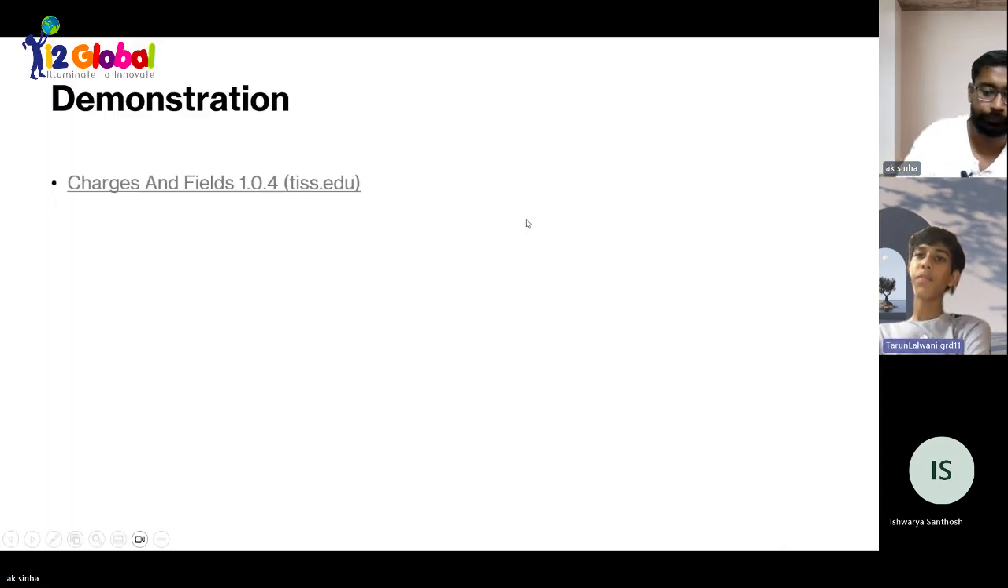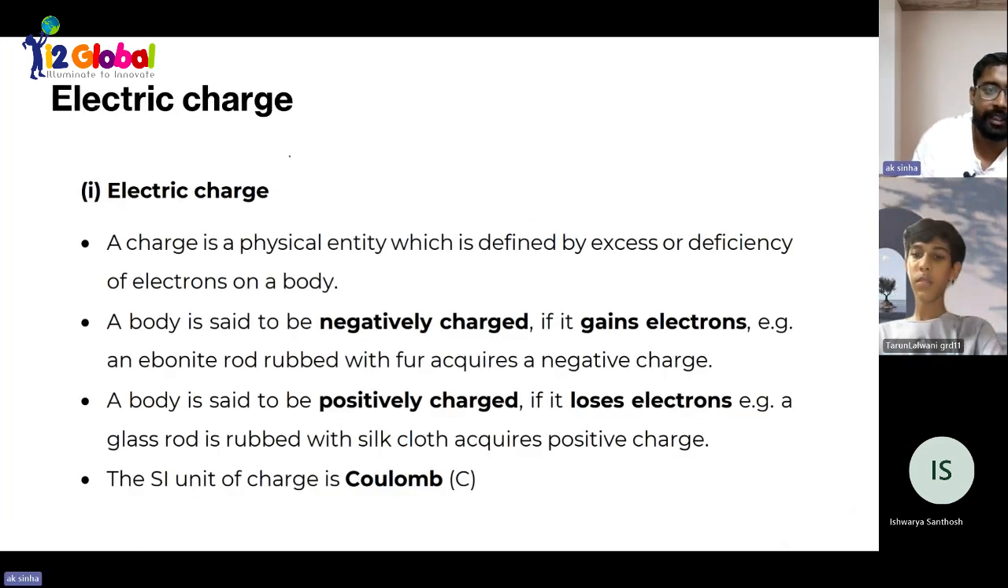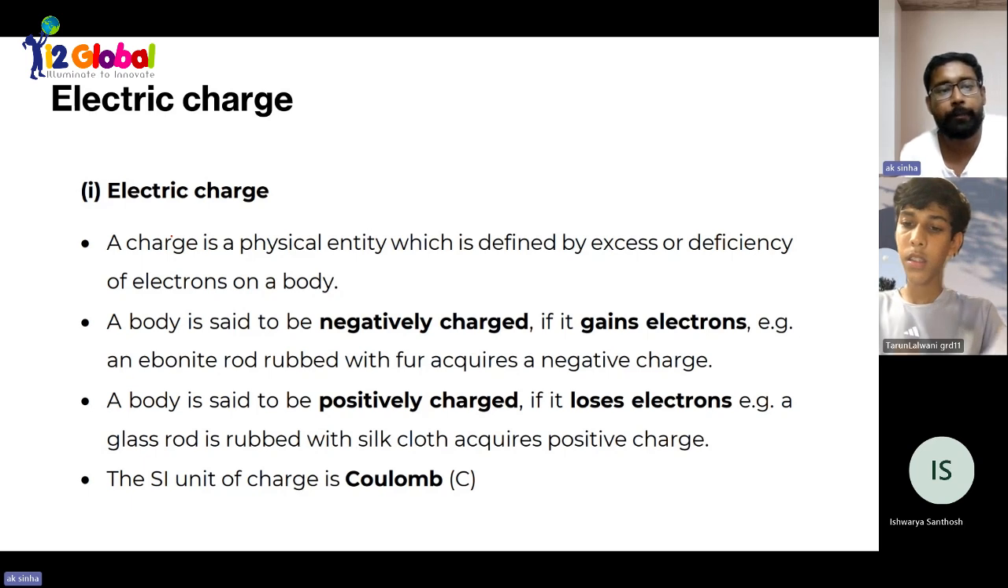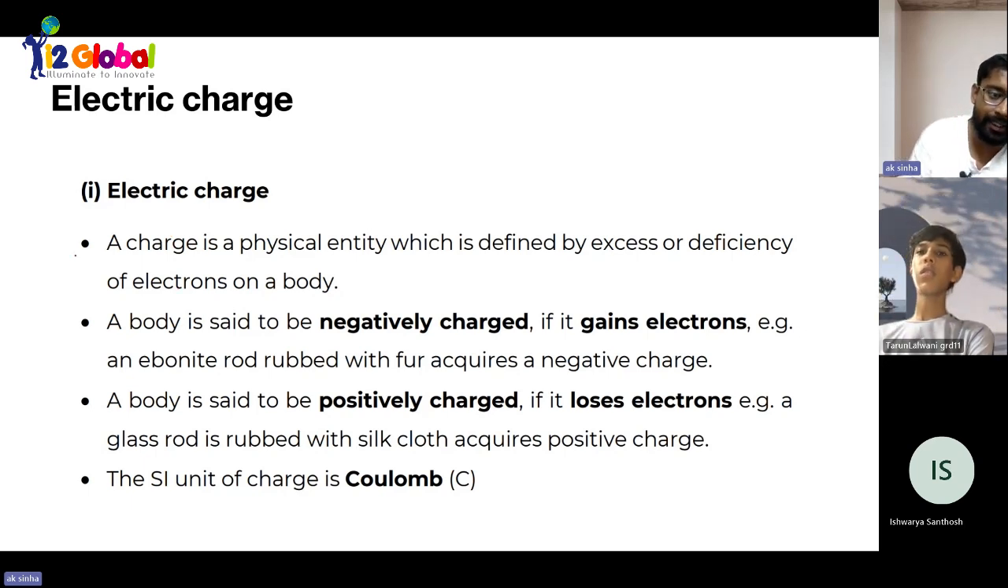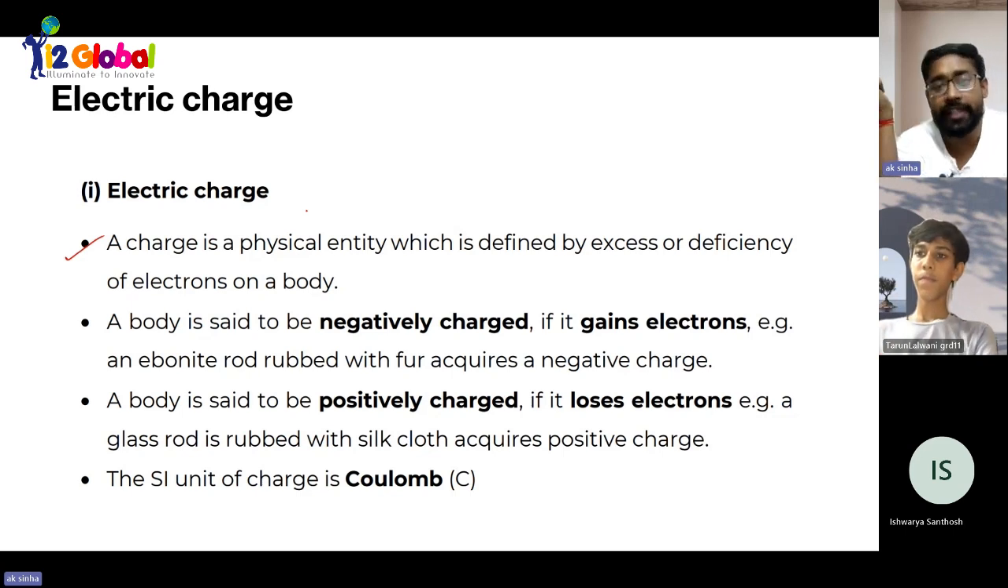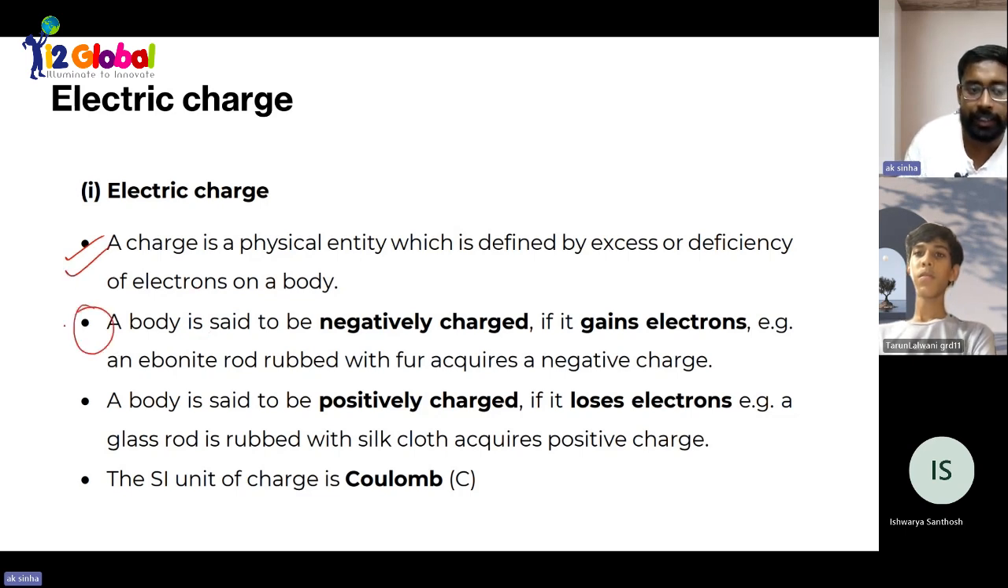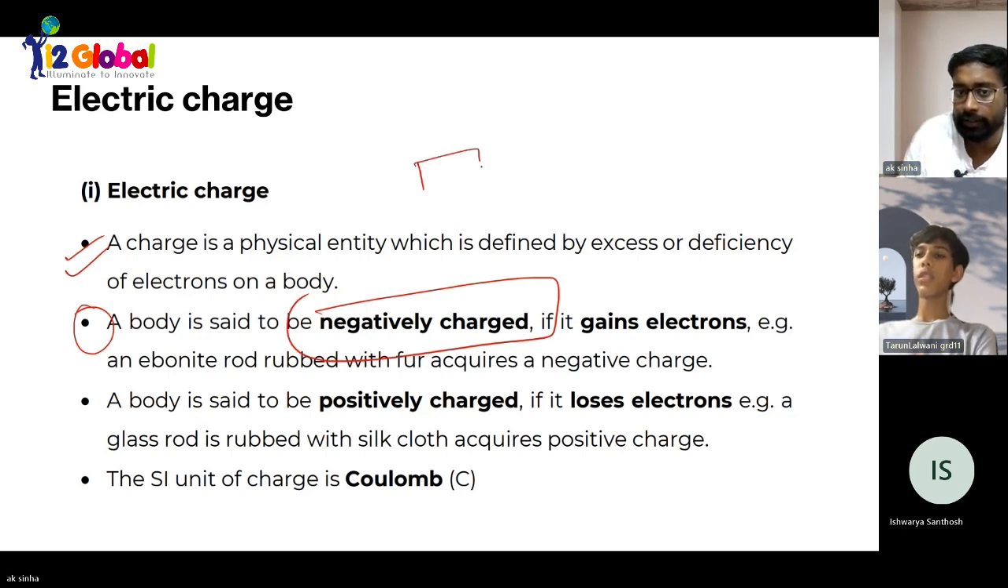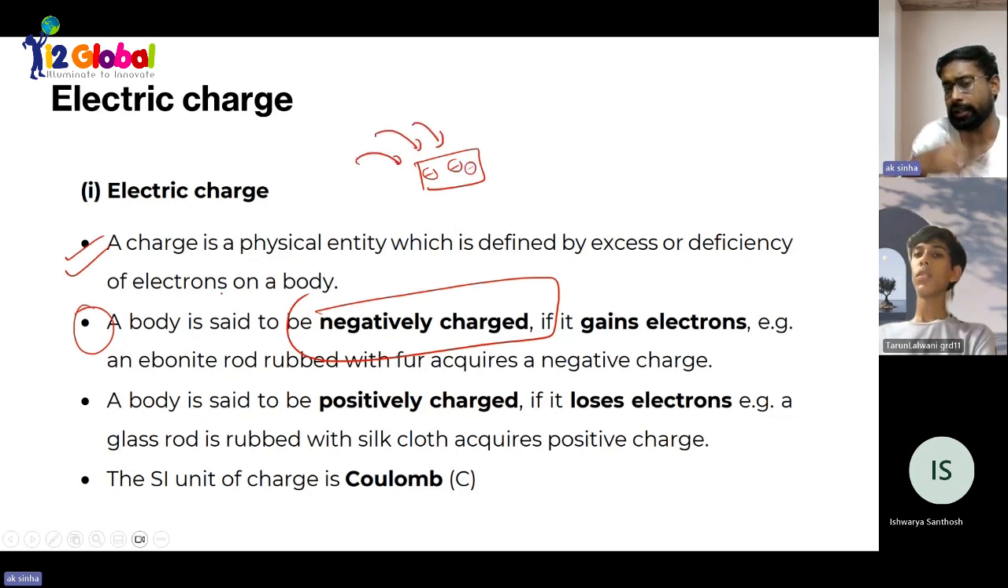So here, beta, this is your electric charge. These are all the properties of electric charge. First point: a charge is a physical entity which is defined by excess or deficiency of electrons on a body. Got it? Either there is a deficiency of electrons or an excess number of electrons. That means a body is charged. Next point: a body is said to be negatively charged when it gets electrons, when it is accepting the electrons. Got it?